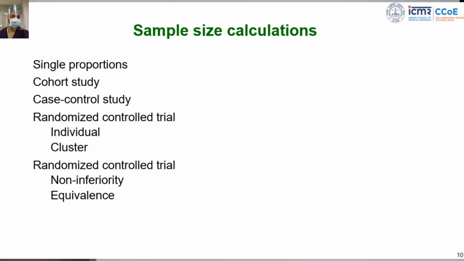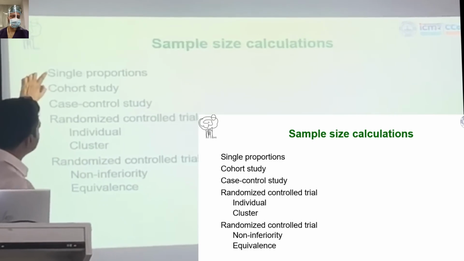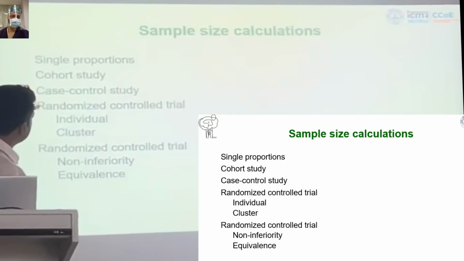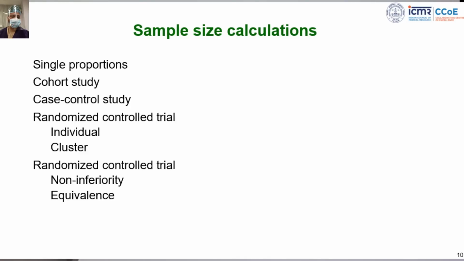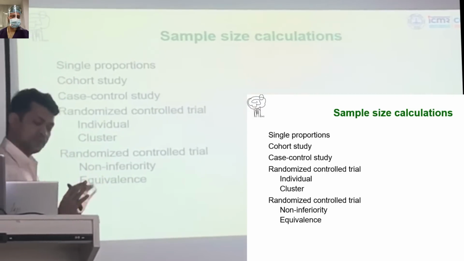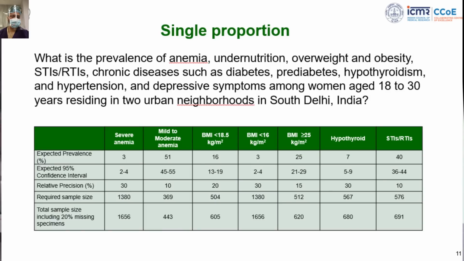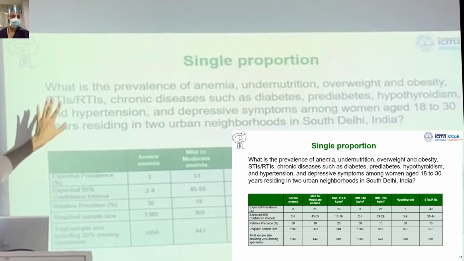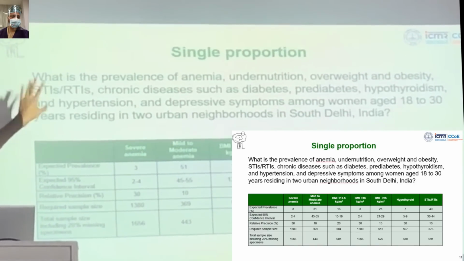I have not written anything, but I will try to cover single proportion, cohort, case control, and individual randomized control trial, only individual. I will not go through the others, because I have seen that none of you have anything in this domain. So first, single proportion. Read this first. All the examples I will give you are published. All are my publications, so that means there is evidence that these are correct.